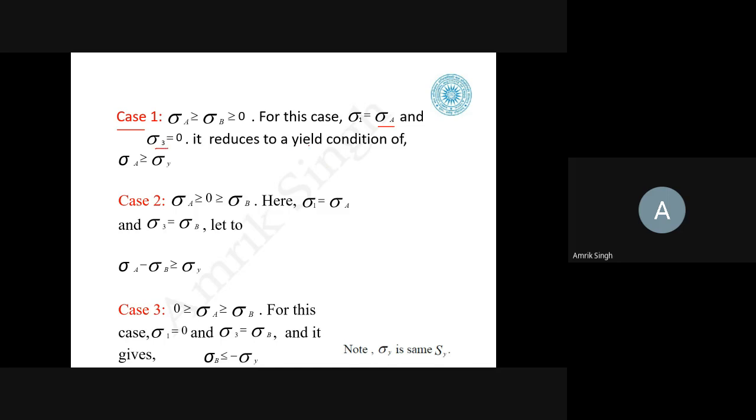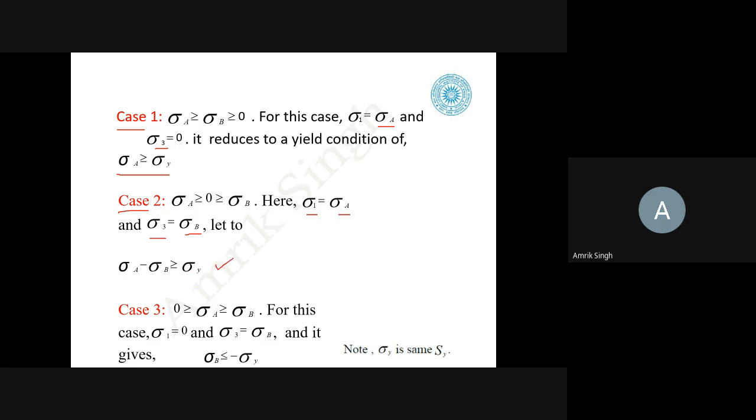So it reduces to the yielding condition of sigma A is greater than or equal to sigma y, because this is the maximum. Second case, we take the second stress as 0 and sigma 1 is equal to sigma A and sigma 3 is equal to sigma B.